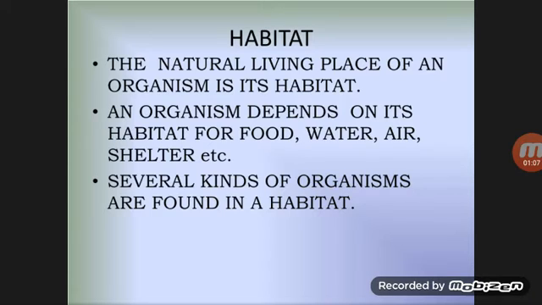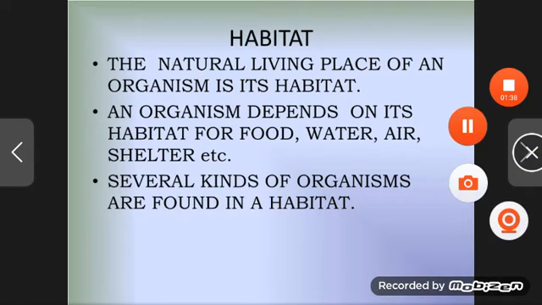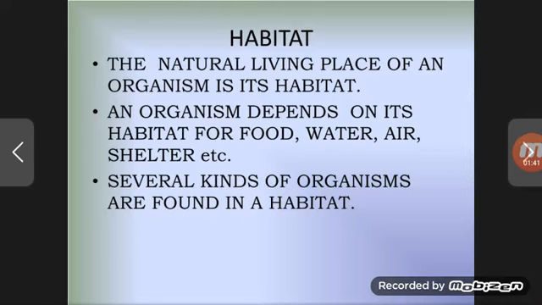Habitat. Now what is a habitat? The natural living place of an organism is its habitat, meaning the place where the organism lives naturally. An organism depends on its habitat for food, water, air, shelter and other normal facilities.